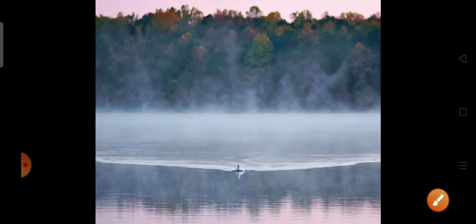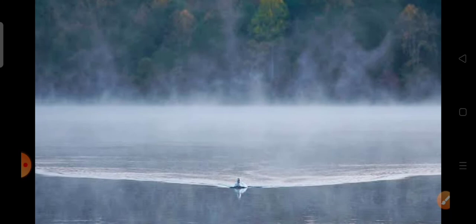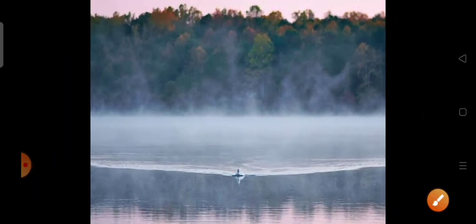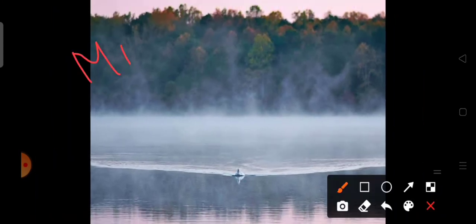Now comes the mist. Here we see that mist and fog are relatively the same. So what is mist?